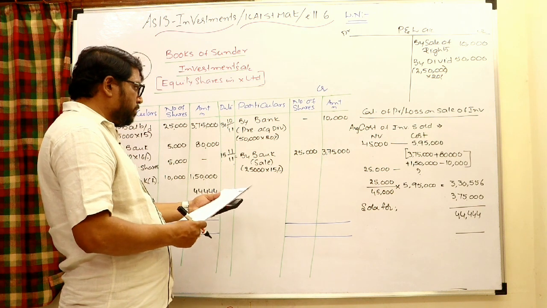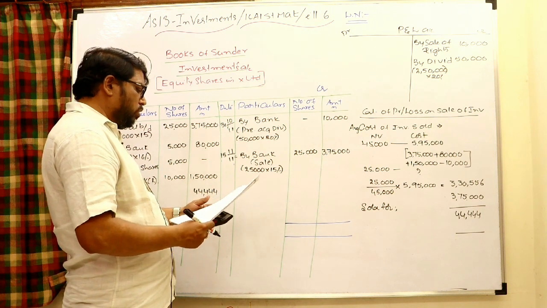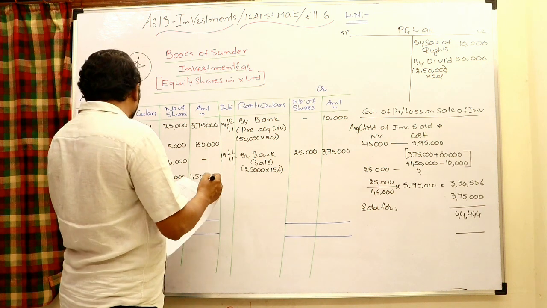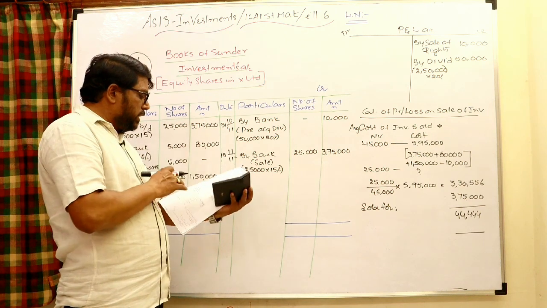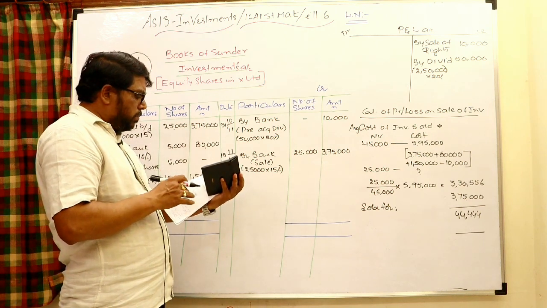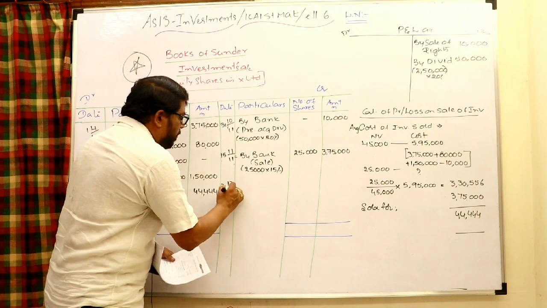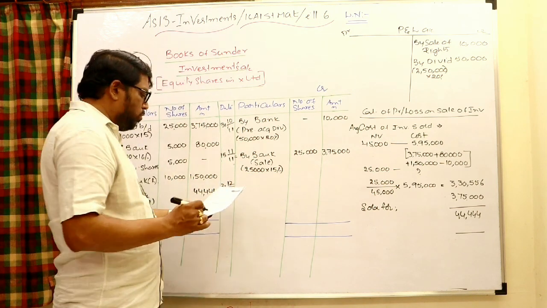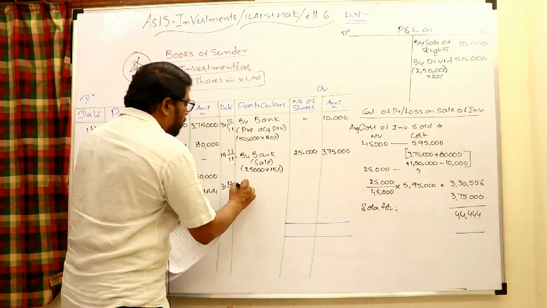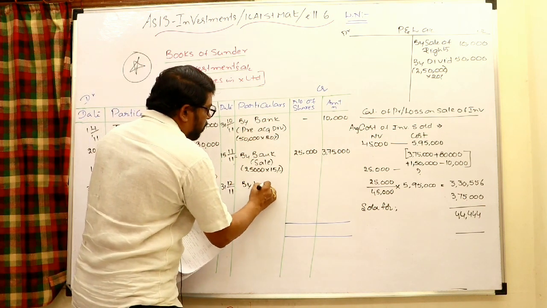Check it, what is the December 31st. That's all. No more transactions. Come to the end of year. So here it is mentioned the books to be closed on December 31st 2011. So 31st December 2011, you have to close the books, it is given. Thereby you can write balance carry down.